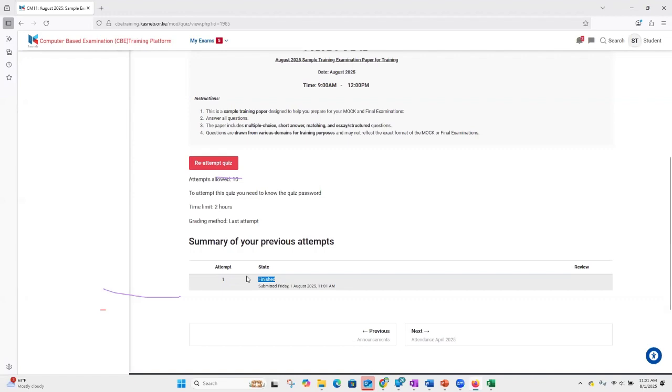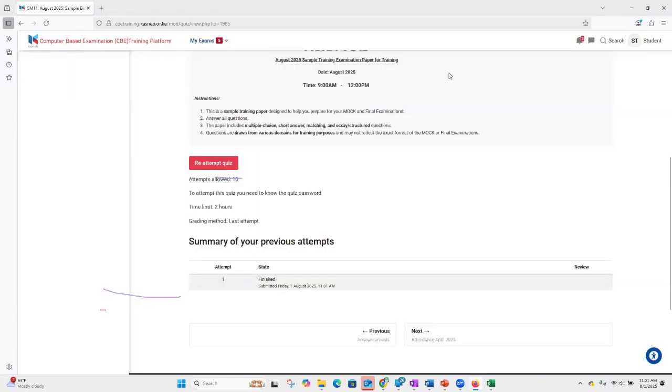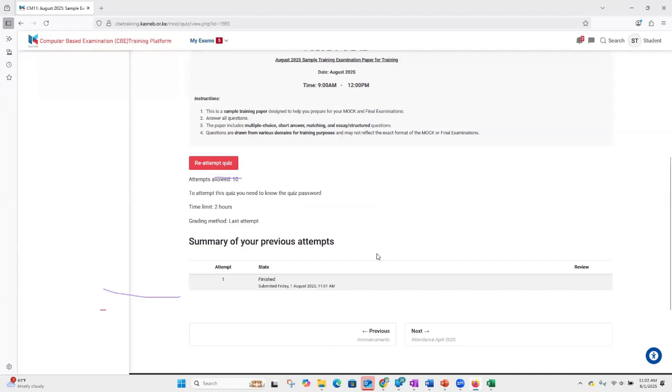Very important, in finished state. So now that it is in the finished state, I can comfortably log out of this browser. I just don't walk out of my computer and leave my page opened. It's good that I log out. And after I log out, then I can comfortably walk away knowing that I've submitted and finished my examination.